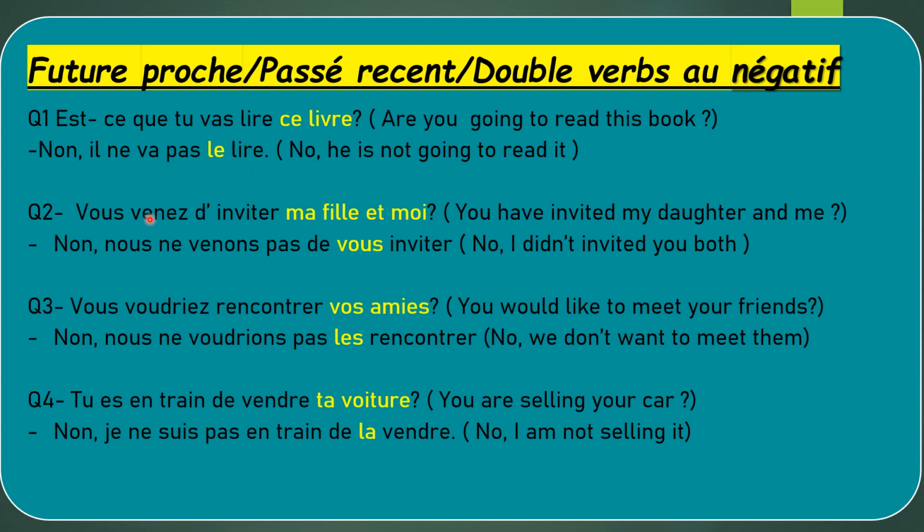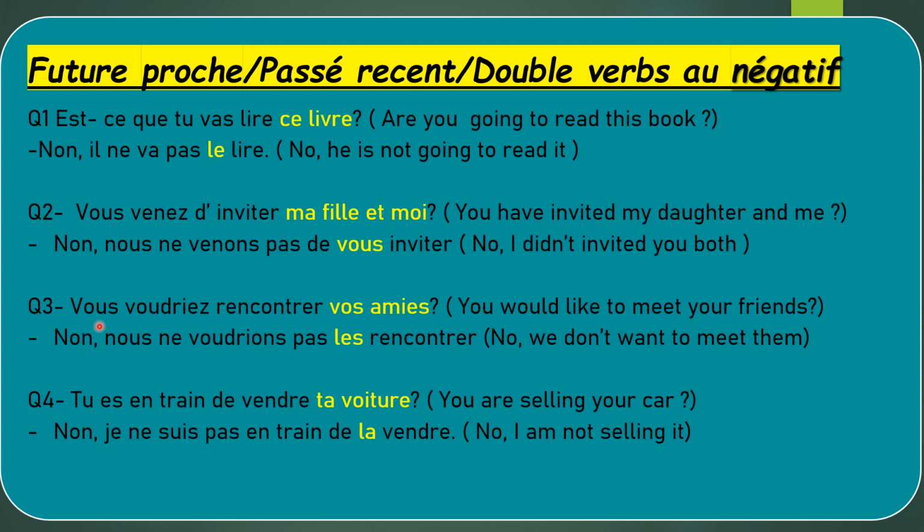Second, vous venez d'inviter ma fille et moi. You invited my daughter and me. It's in the passé récent. Non, nous ne venons pas de vous inviter. I have made the conjugated verb in the ne pas position first, and the main focus was on the verb invite. That is why the pronoun is placed before the infinitive verb or the second verb.